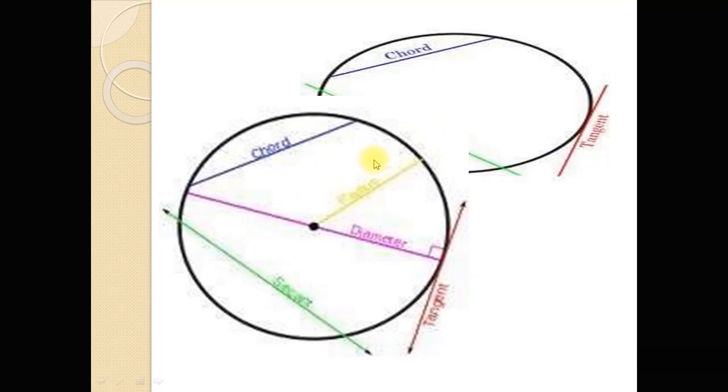I want to repeat the characteristics of the circle again. Center, radius, diameter, chord, secant and tangent line. These are the characteristics of the circle.